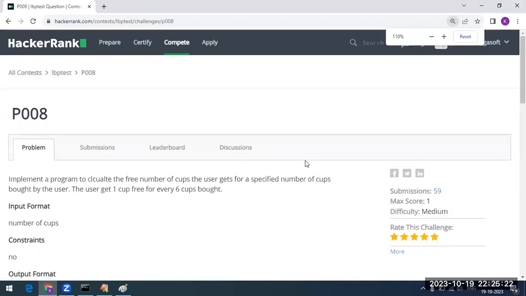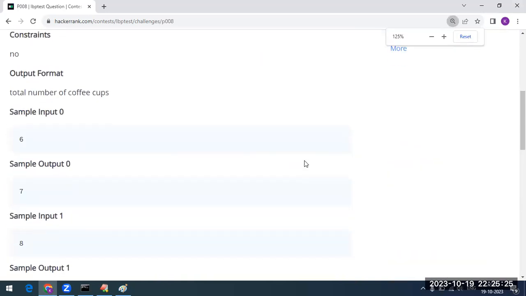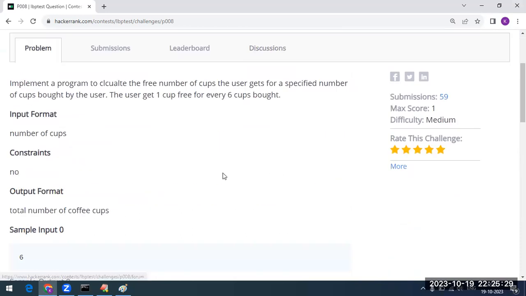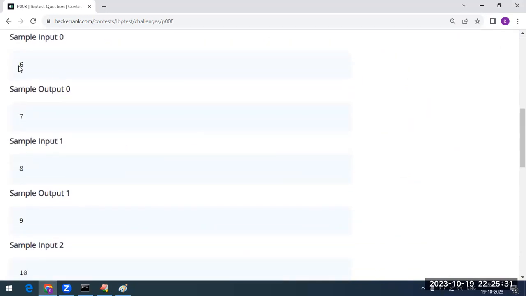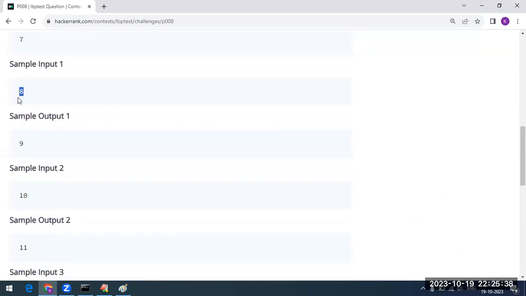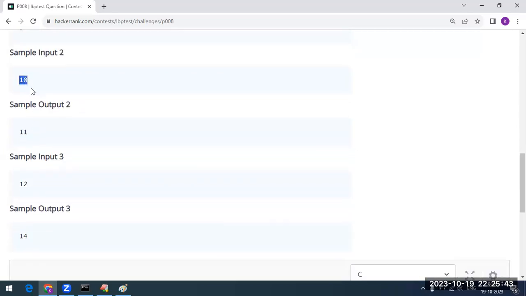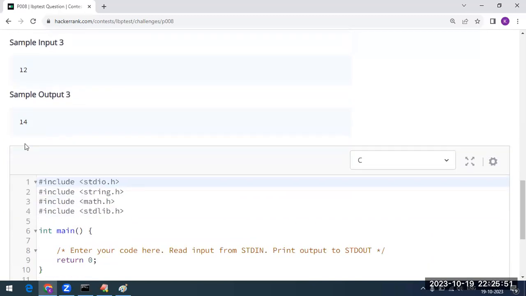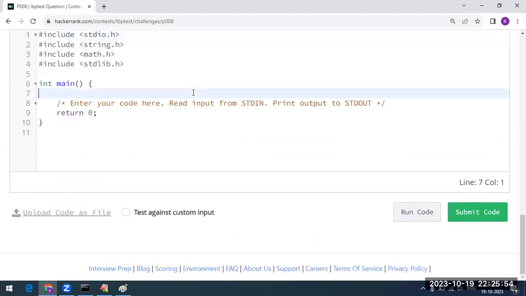So this is the challenge page. You can see here, if the input is 6, 6 plus 1, we are going to get 7 cups. If input is 8, 8 plus 1 free cup, 9. If your input is 10, in the 10 how many sixes are there? Only one 6. That's why 10 plus 1. If you take 12, how many sixes are there? Two sixes. That's why 12 plus 2, total 14 we are going to get.